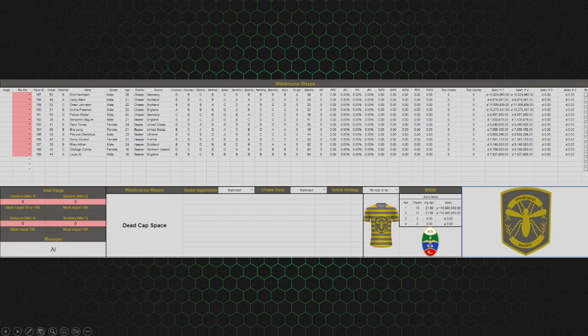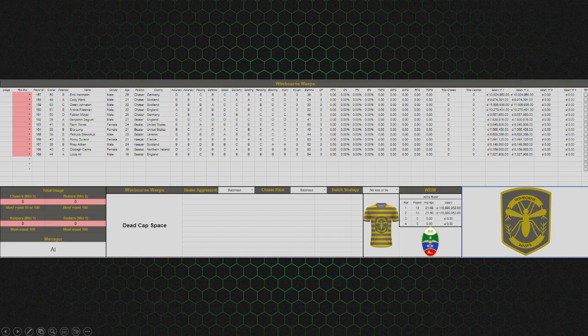Emil can only play for Germany. Can't play for Scotland. Can't play for England. He plays for Germany, the national team. The captain of the national team will be able to go through every player that is associated with their country and select them to play for their team. You won't be able to pick anybody from other countries.